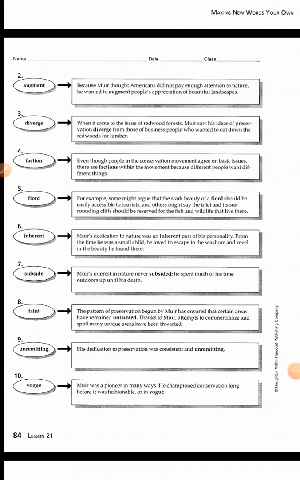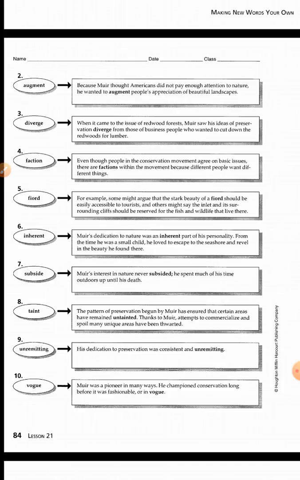The second word is the word augment. You have to find out which part of speech it is. That's number 1. Number 2, try to find a clue to the meaning of the word augment. Because he thought Americans didn't pay enough attention to nature, he wanted to augment people's appreciation of beautiful landscapes. Again, because that person thought Americans didn't pay much attention or enough attention to nature, he wanted to augment people's appreciation of beautiful landscapes.